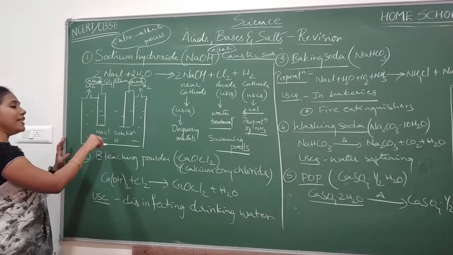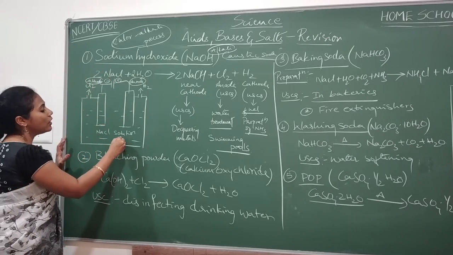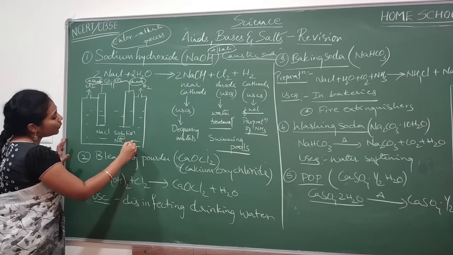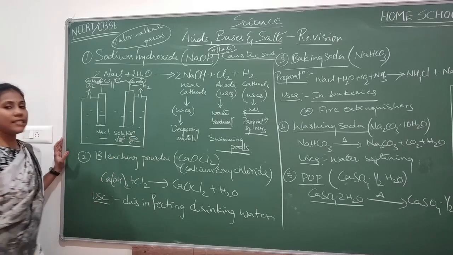Okay, fine. So I connect to a battery and pass electricity, and the solution is NaCl. The moment NaCl dissolves in water, we all know it will break up into Na plus ions and Cl minus ions.